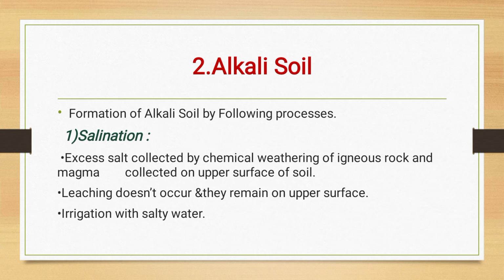The second most important problematic soil is the alkali soil. What is the formation of alkali soil? We can see different processes. First one is salinization. The excess salt collects by chemical weathering of igneous rock and magma and collects on the upper surface of soil. Leaching does not occur and the salts remain on the upper surface. Irrigation with salty water also adds to it.